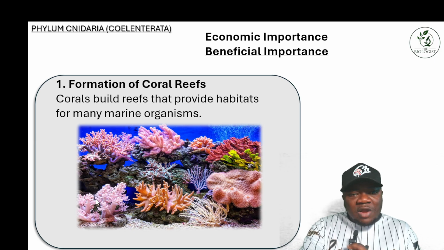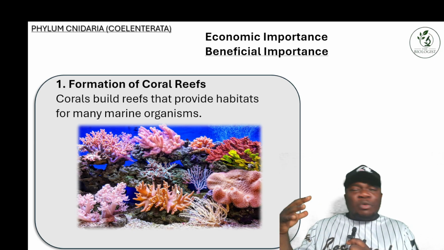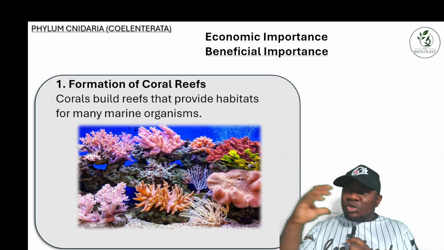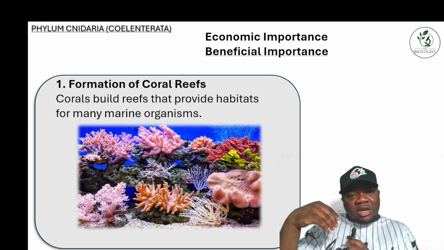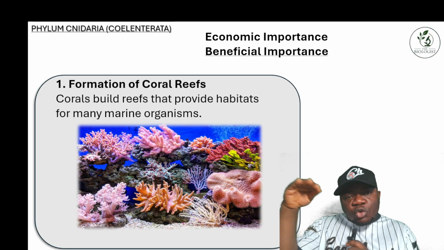So you can see we have different cnidarians. They look like a kind of community when you have different organisms. Different organisms can come and say, this place looks like a habitat, so they'll come and stay.